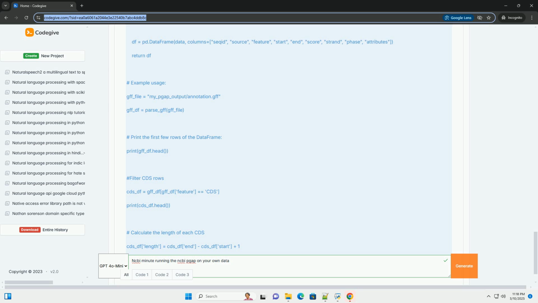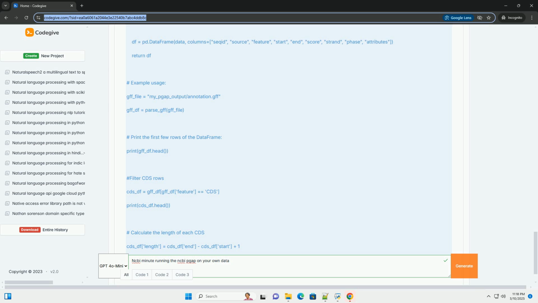2. Prerequisites. Before you start, ensure you have the following. 1. A prokaryotic genome sequence. This is the core requirement. It should ideally be in FASTA format. 2. Appropriate computing resources. PGAP is computationally intensive. You'll need a machine with sufficient memory, at least 8 to 16 GB recommended, and processing power. Consider using a server or a cloud-based environment.